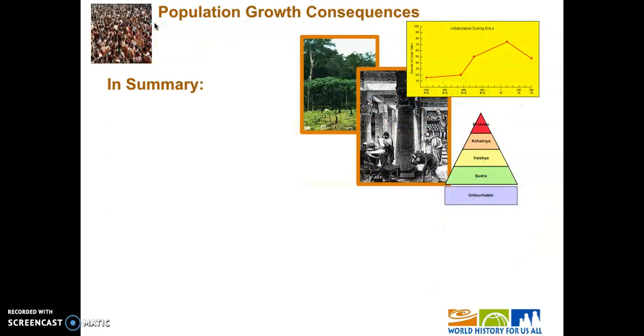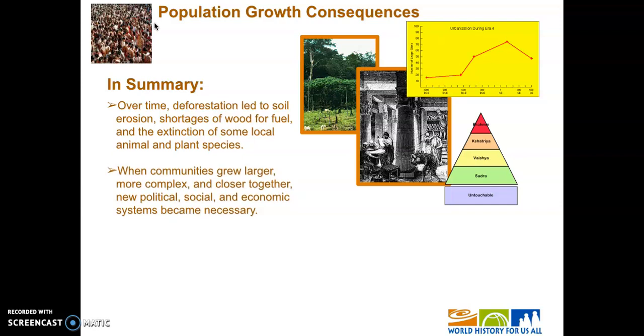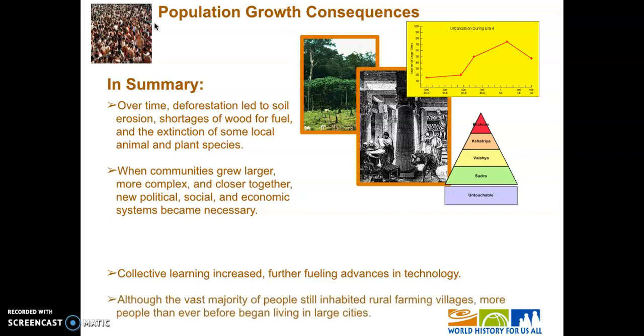Okay, and so in conclusion, just to recap, we talked about consequences being the deforestation, and all the elements that go along with that. Needing more complex societies than ever before. The idea of collective learning increasing beyond what it's ever been. And then also the idea of urbanization, the number of cities increasing, is going to happen as well. So that's our mini lesson or lecture over population growth, causes, and consequences.